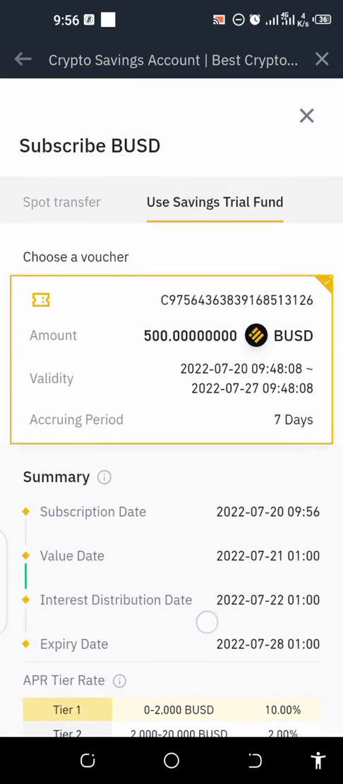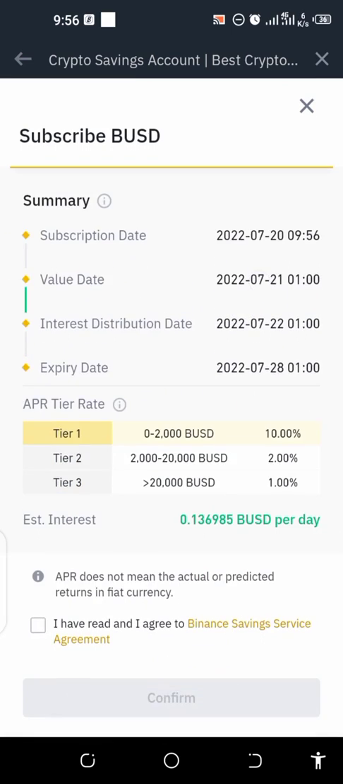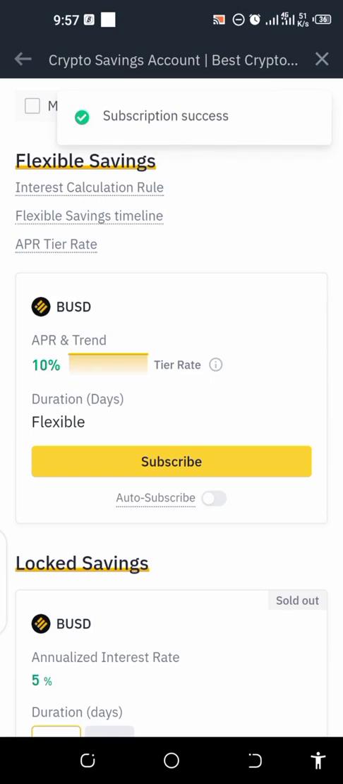So this is what I'm gonna do. Click on I have agreed to the terms and conditions, and click on confirm. When you click on confirm, it's gonna tell you that subscription is successful. So let's see what is gonna happen within 7 days time. Just do it like this and yours will get successful.